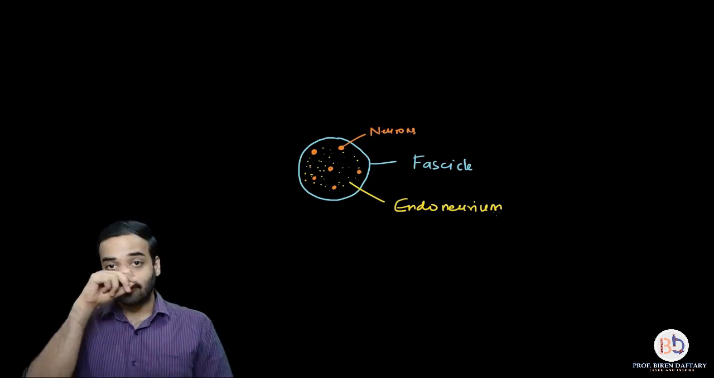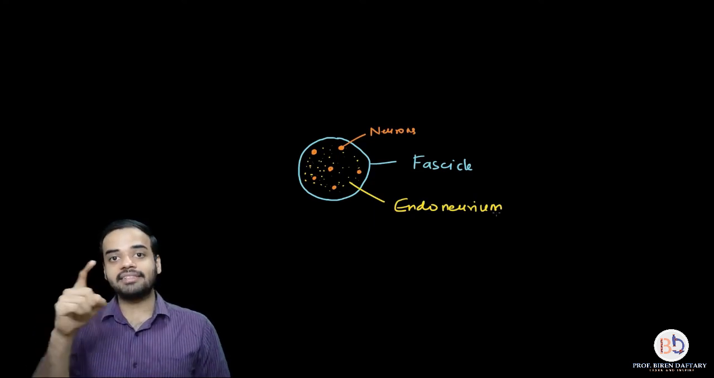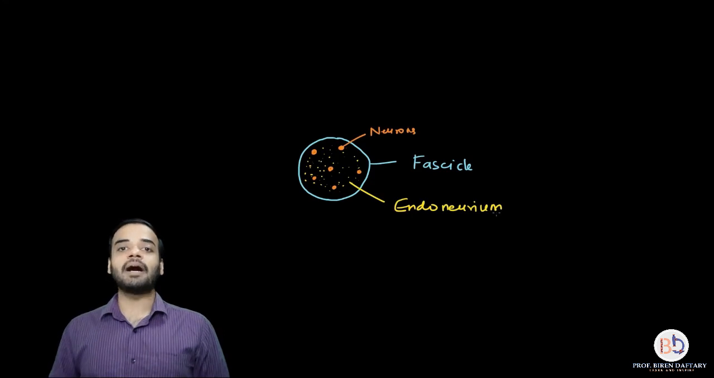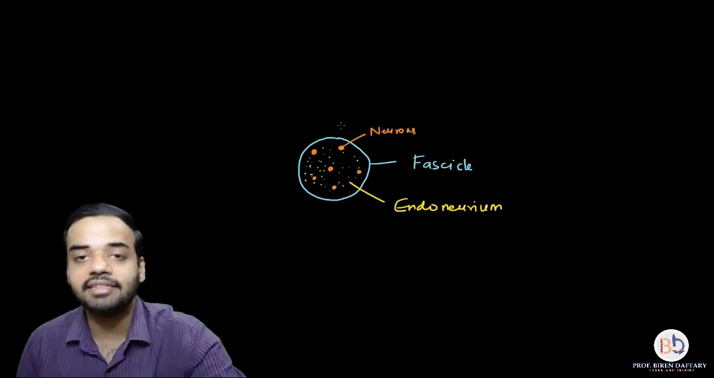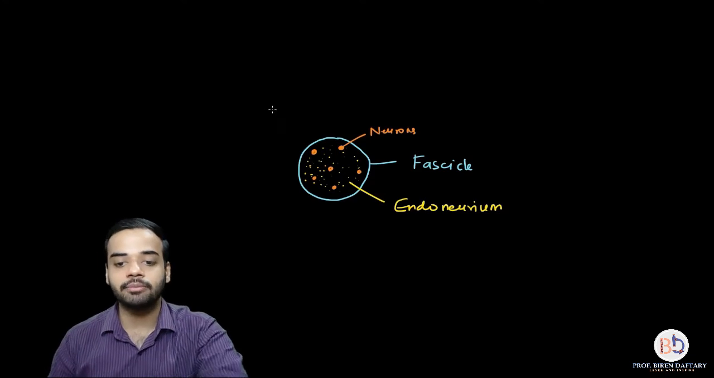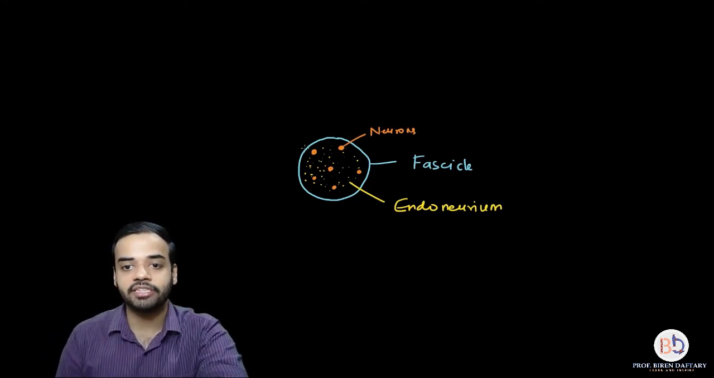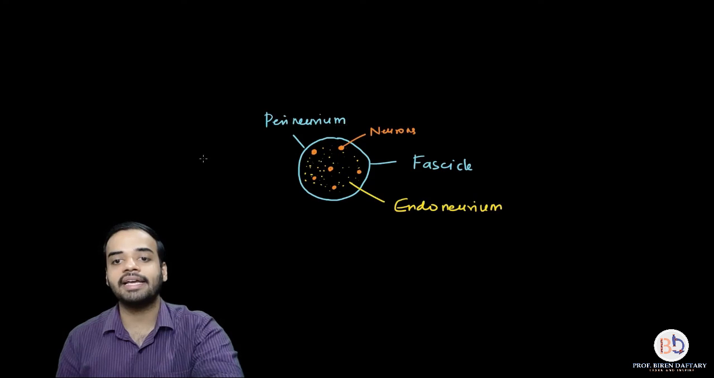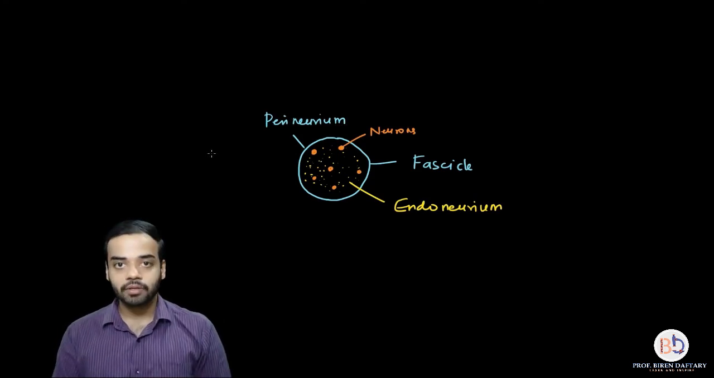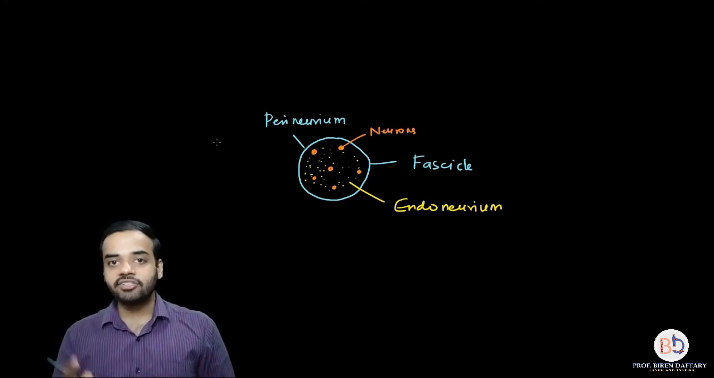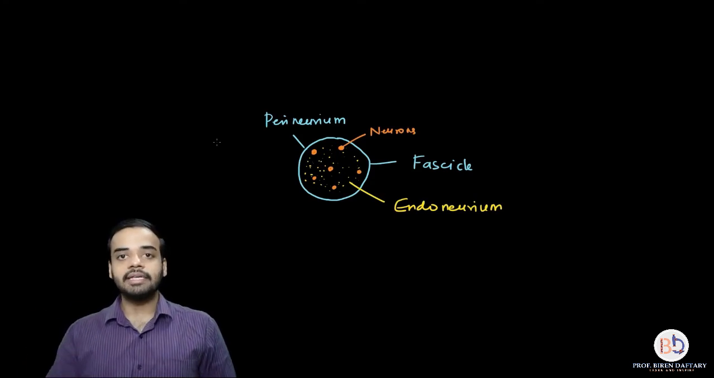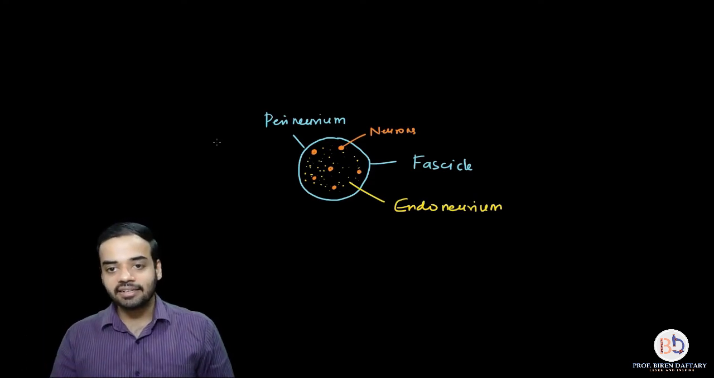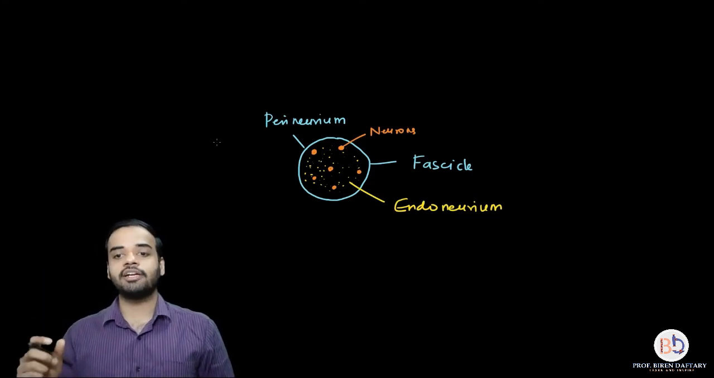Now the fascicle is itself surrounded by a connective tissue which is called perineurium. So this blue colored connective tissue which is present is called a perineurium, P-E-R-I-N-E-U-R-I-U-M. So you can say that each neuron is surrounded by a connective tissue called endoneurium. Each fascicle is surrounded by a connective tissue called perineurium.